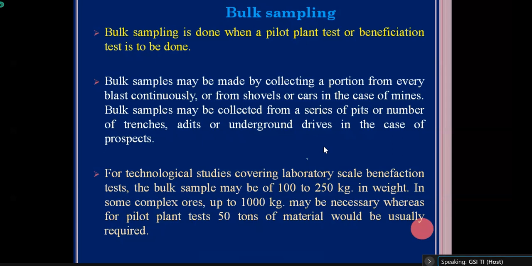These samples are processed and analyzed, and the extraction techniques will be defined. Because definitely, if you do any exploration and define some deposit, your particular metals or commodity should be extracted from that deposit. If you cannot extract, then there is no use. That's why for the further detailed exploration stage, after going to the G1 stage or G2 stage, this verification study needs to be completed.